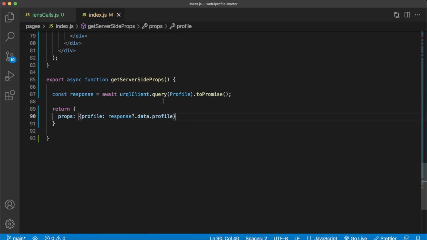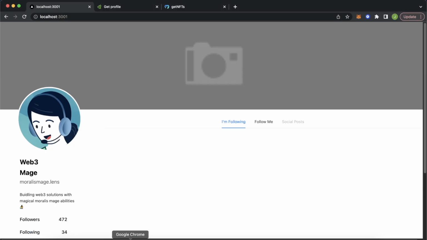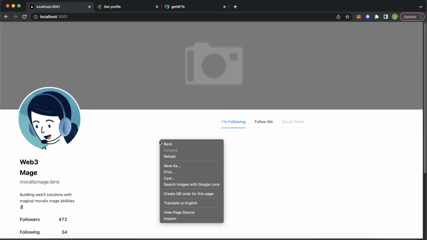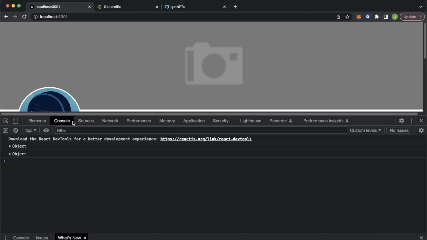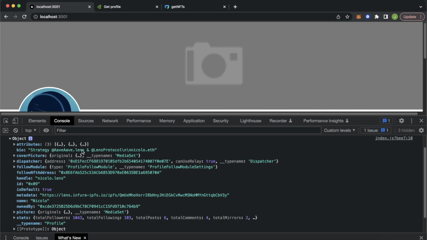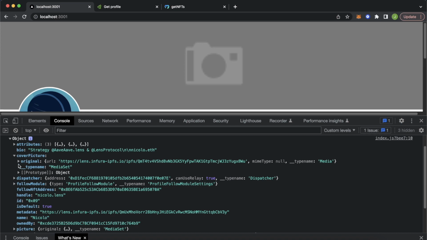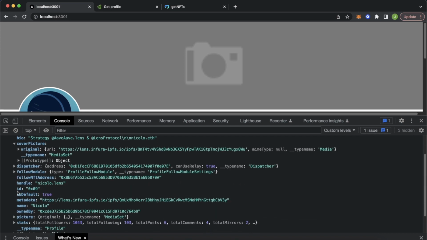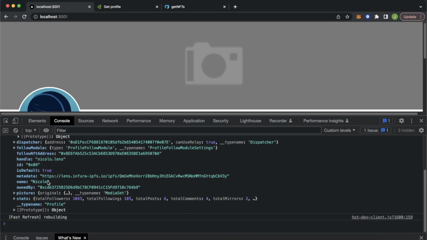And now you should be able to go check out your development server, jump into Google Chrome. You have this, make sure you refresh. So we get those profile details in our console, inspect console, and look at this. We have our object, which has the buyer for this user, the cover picture stored in the original object on the URL. Then we have their handle, we have their user ID, we have their name, and so on and so forth. We also get their follow NFT address. So this is the address of the NFT that users who follow this user will receive.